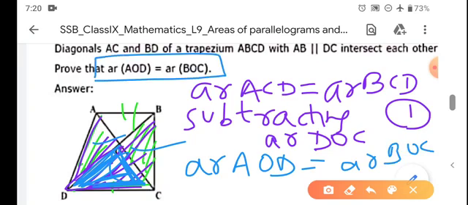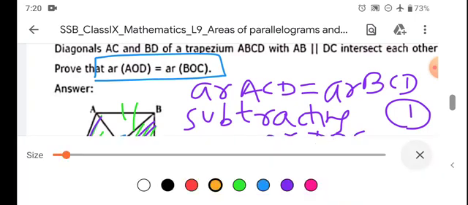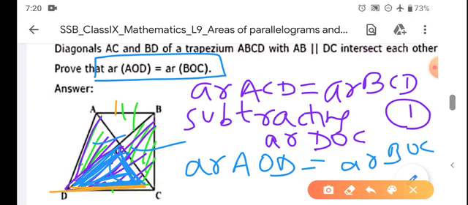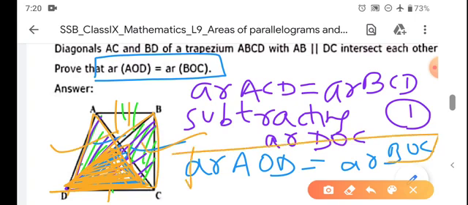Okay, write the reason in the bracket and then you solve. Firstly we have taken the same base, same parallel lines, so ACD is equal to BCD. Then we subtract the common region. Then what is left over? AOD and BOC. And we have to prove this.